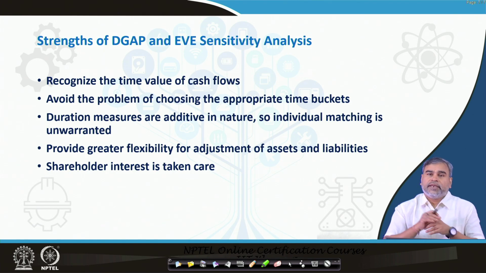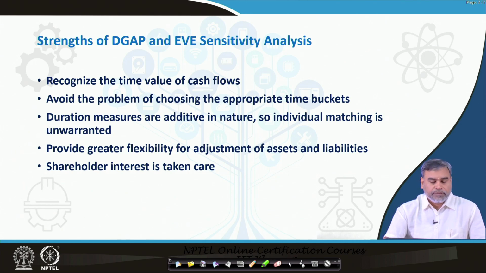So, in aggregate, we have to find out the duration of assets and the duration of the liabilities. Accordingly, we can decide whether this particular company has a positive or negative gap. Depending upon the interest rate scenarios, we can predict how the interest rate is going to affect the value of this particular company.